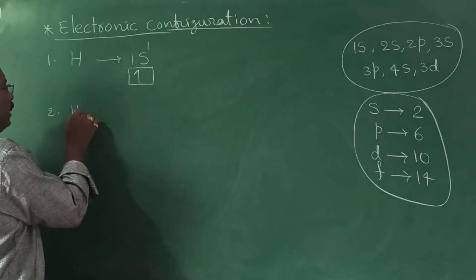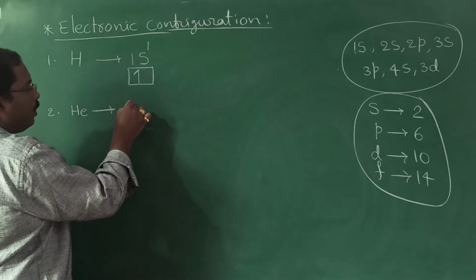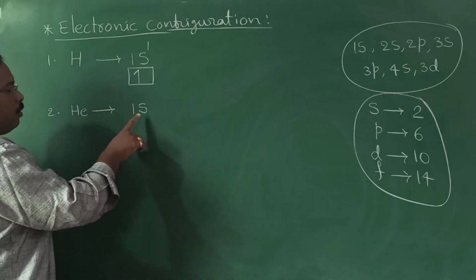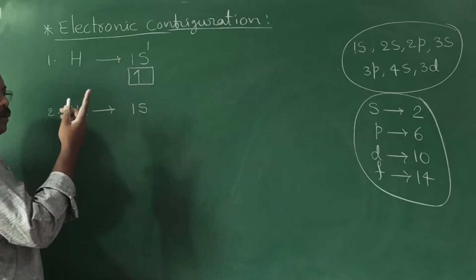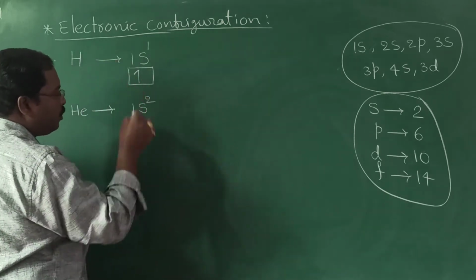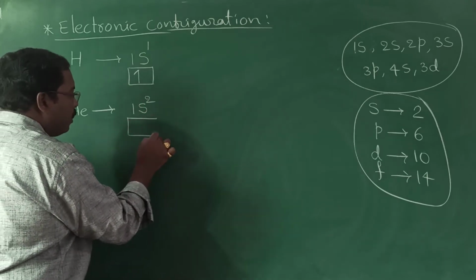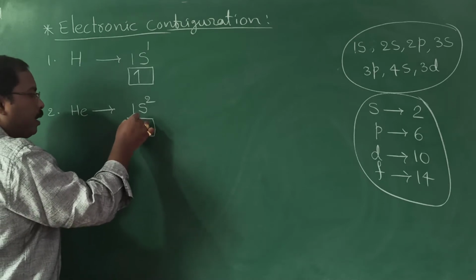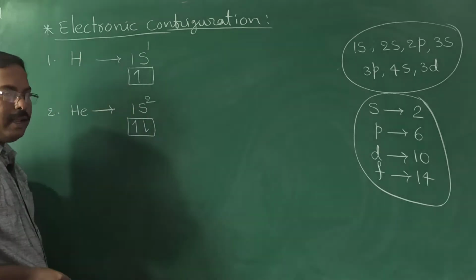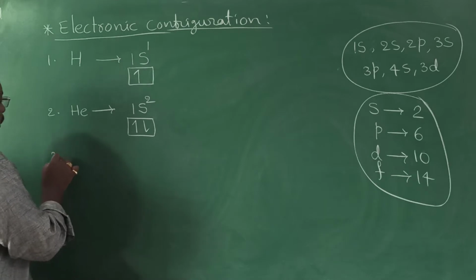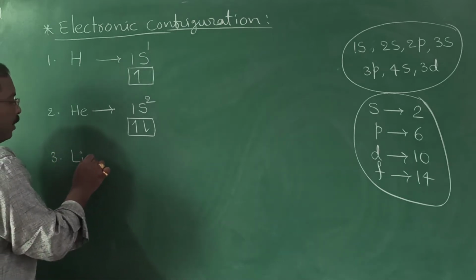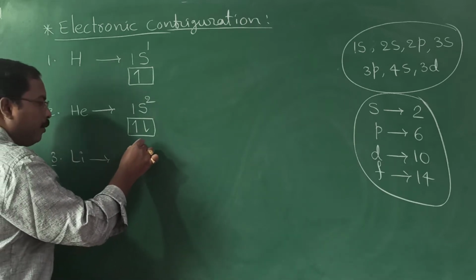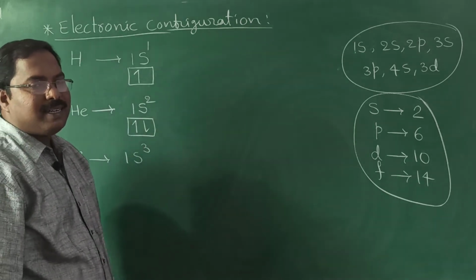Now if you go for the next element, helium, in its electronic configuration, first the electrons enter into the 1s orbital. It is having 2 electrons, so 1s2. One electron with clockwise, another with anti-clockwise. Now coming to the next, lithium having 3 electrons. So can I write 1s3? Is it correct or not?